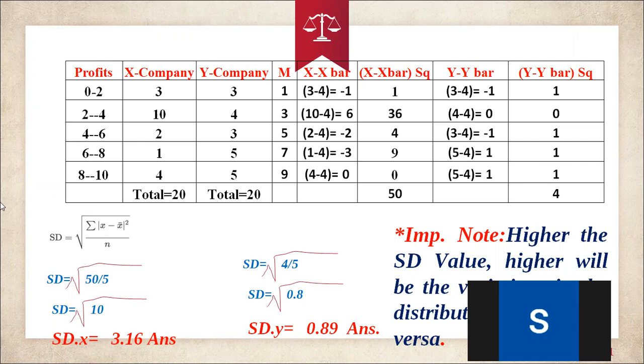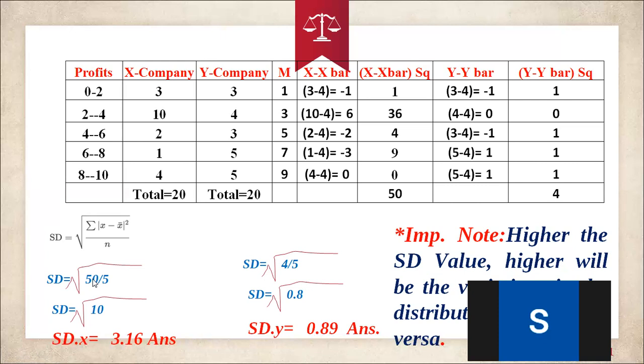So the important note is that the higher the standard deviation value, the higher the variation in the distribution. And vice versa: if the standard deviation value is very low, the variance is very low.